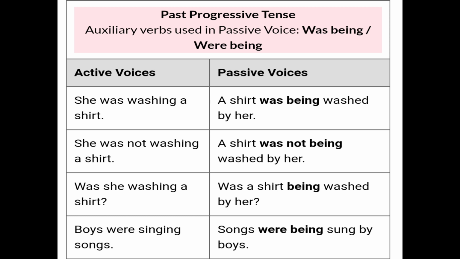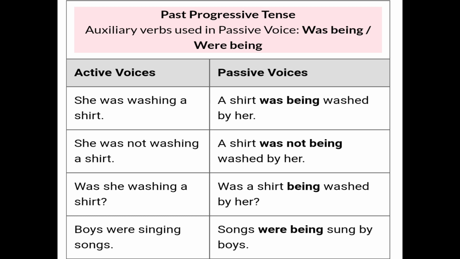A shirt was not being washed by her, so we use the third form of the verb. Was she washing a shirt? This is the question given here. As it is a question, it remains a question only, but we follow the rules of passive voice, so it will become was a shirt being washed by her.